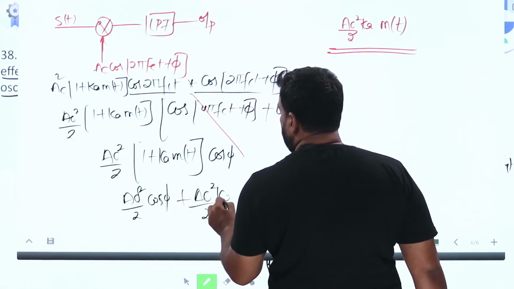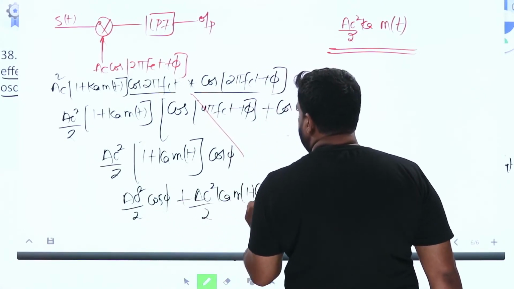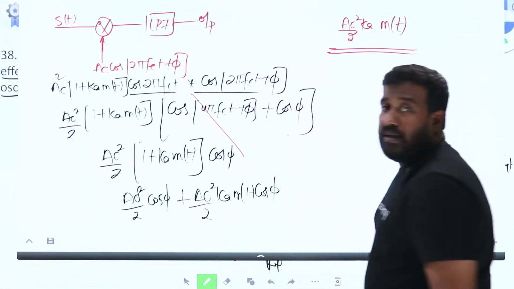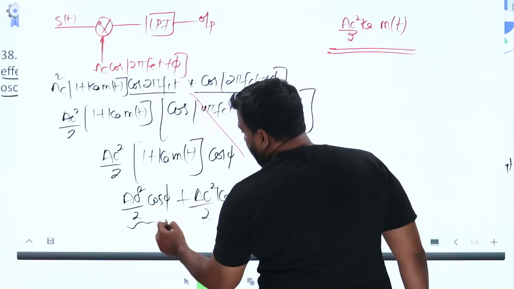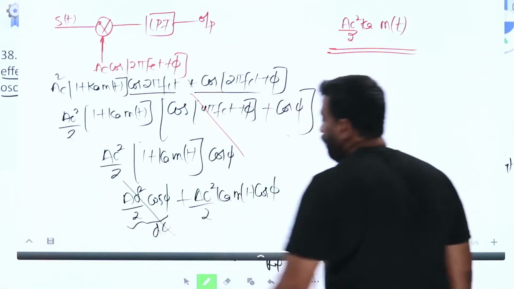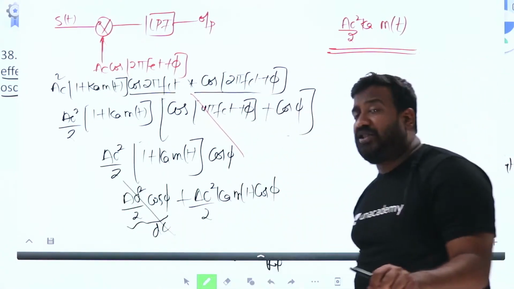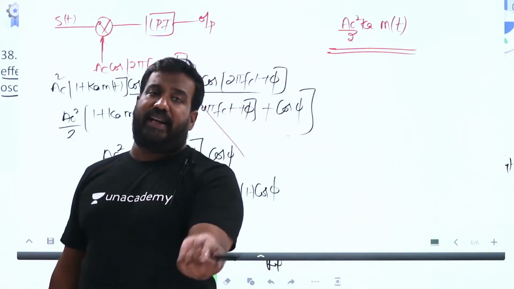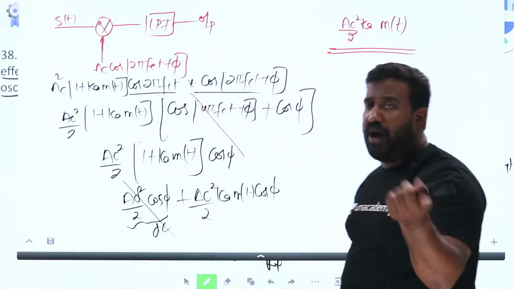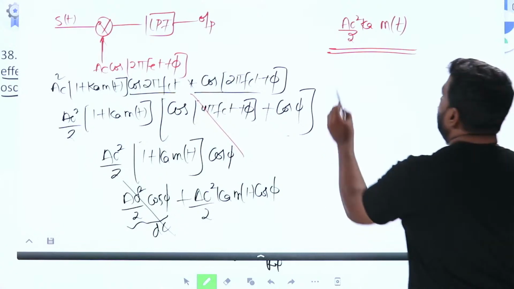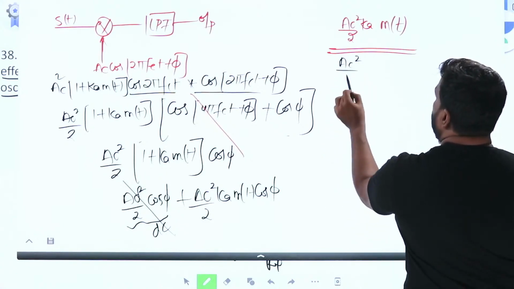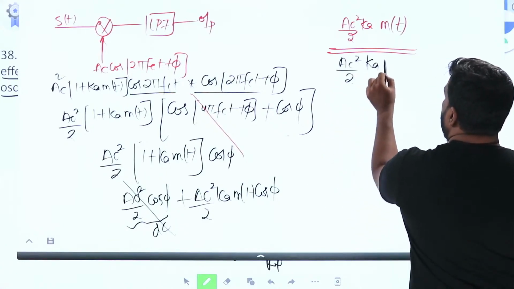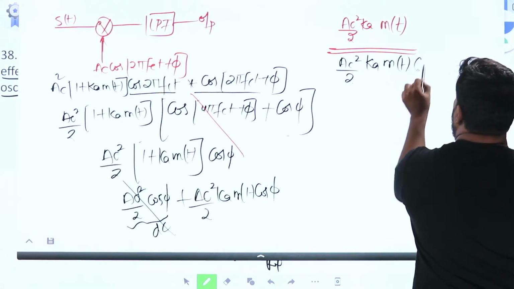Ac square by 2 Ka m of t cos phi is the message part. The DC component can be easily removed by using a capacitor. So what is the output now? In the presence of phase shift, the output of the synchronous detector is Ac square by 2 Ka m of t into cos phi.